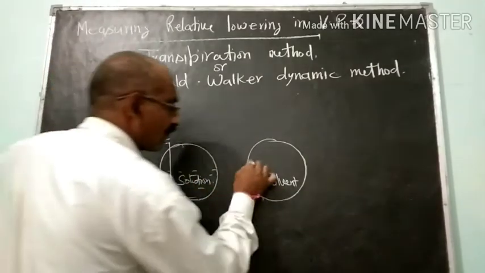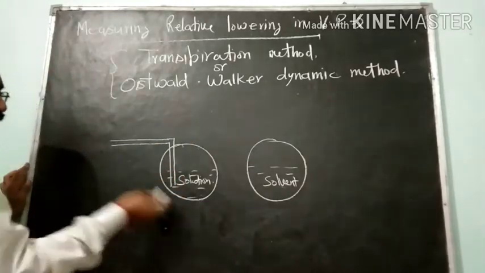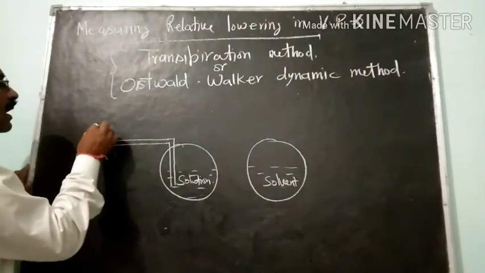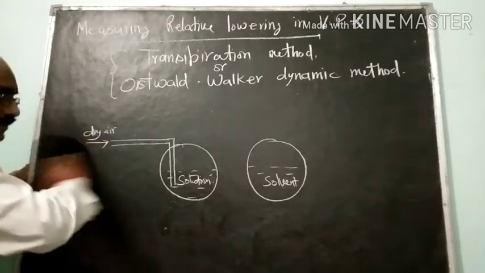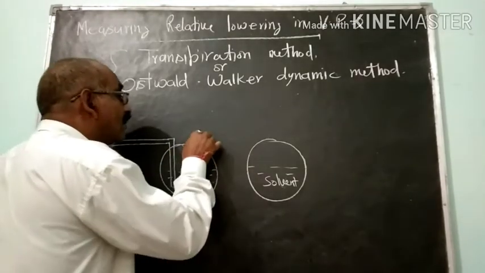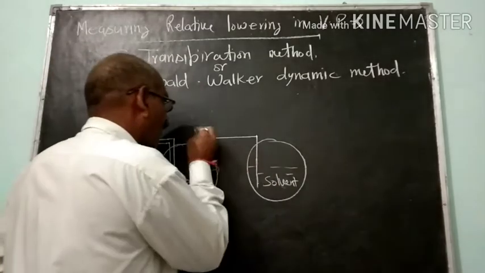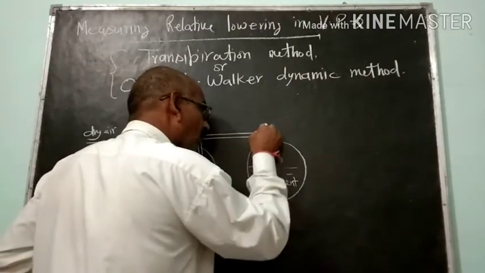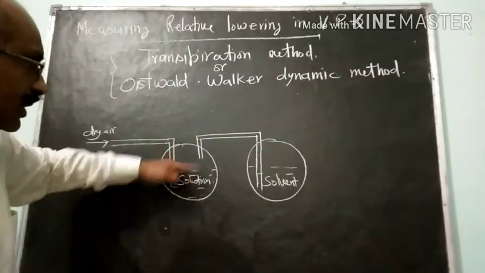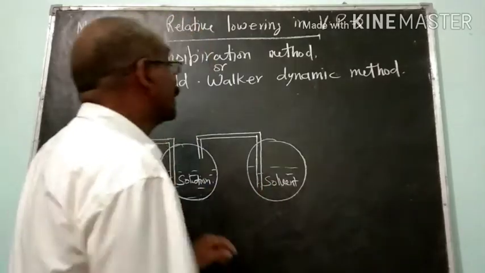In the solution bulb, dry air is passed, and after passing through this solution, the air is allowed to pass into the other bulb which contains the solvent.